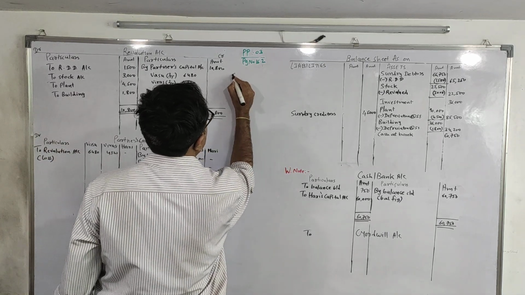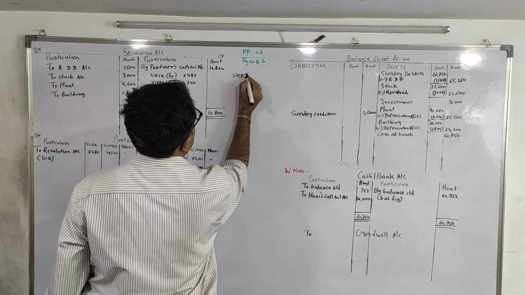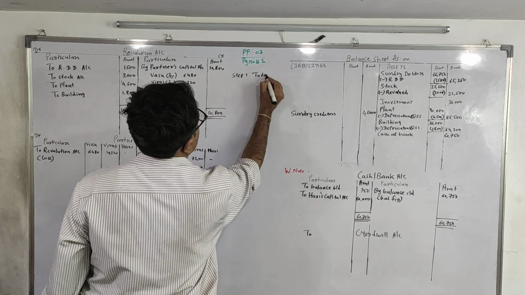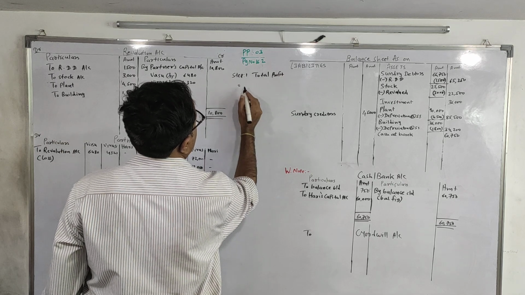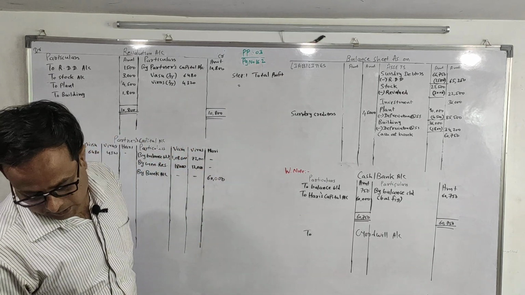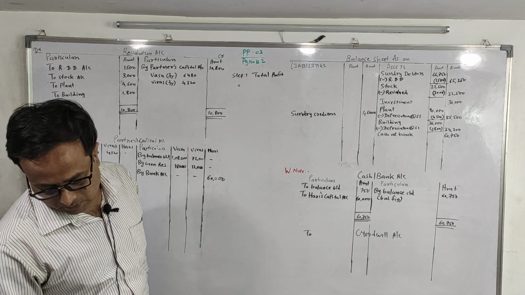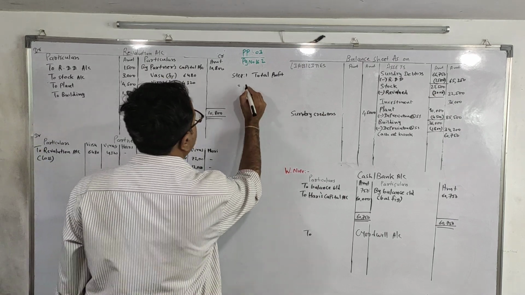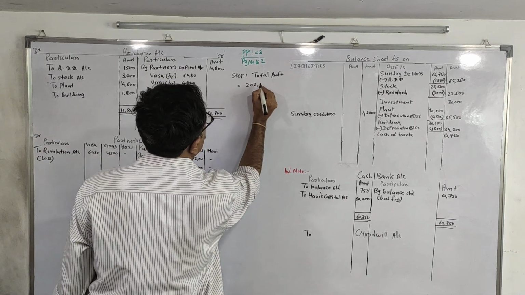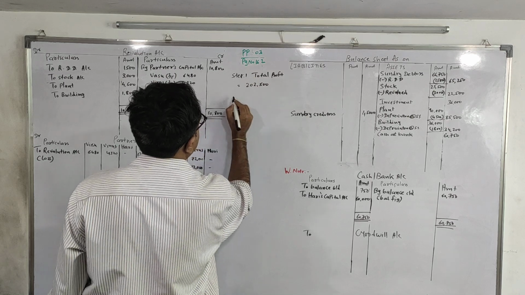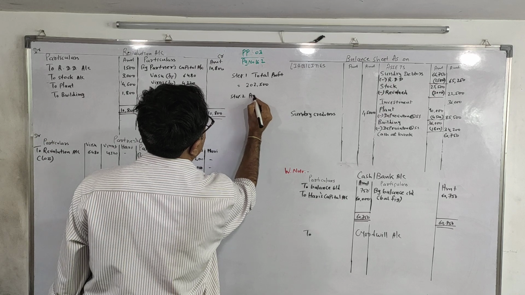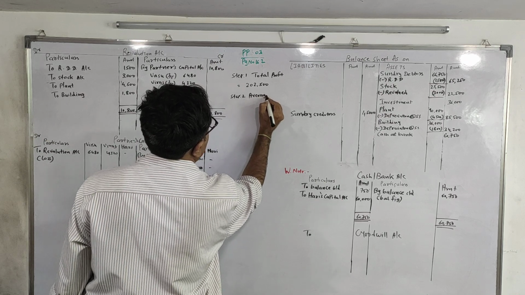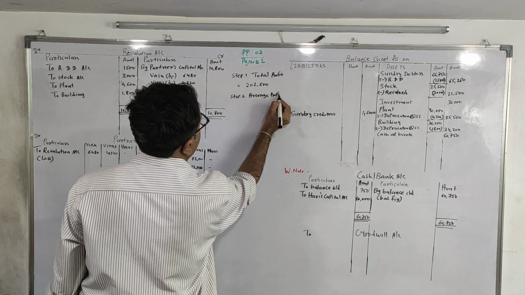So I am doing over here step 1. Total profit. Total profit will be 48,000 plus 81,000 plus 73,500 comes to 202,500. Then step 2, average profit.